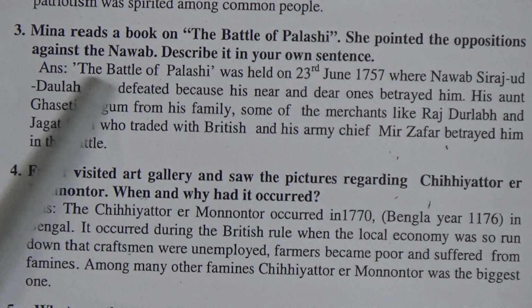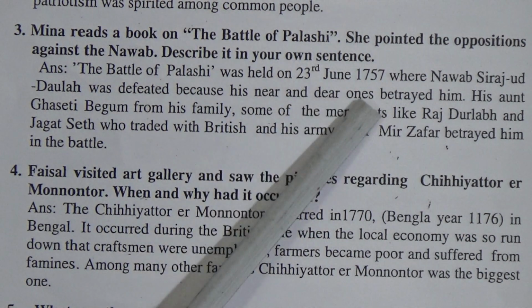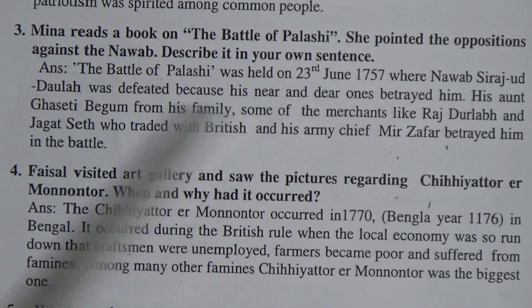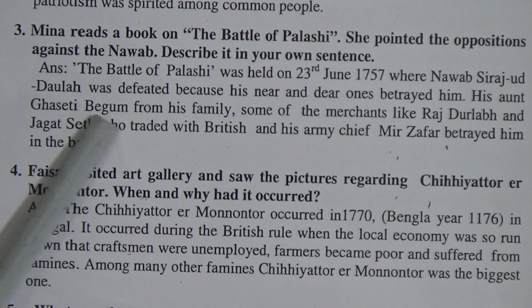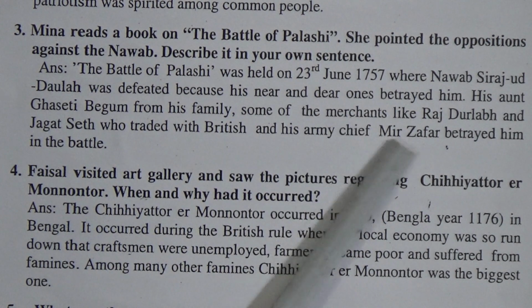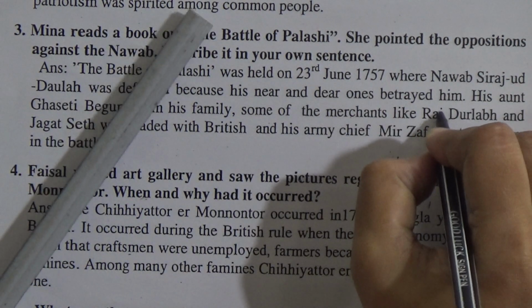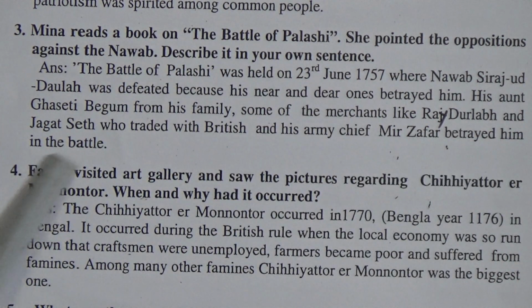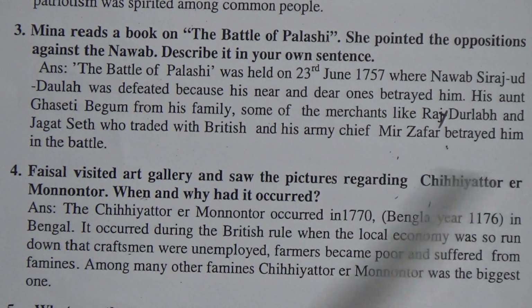Okay, I repeat. The Battle of Palachi was held on 23rd June 1757, where Nawab Siraj-ud-Dowla was defeated because his near and dear ones betrayed him. His aunt Khasiti Begum from his family, some of the merchants like Raidulop and Jagat Seth, who traded with British, and his army chief Mir Jafar betrayed him in the battle. Now we will go to number 4.